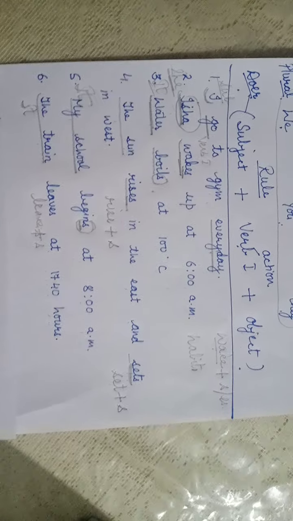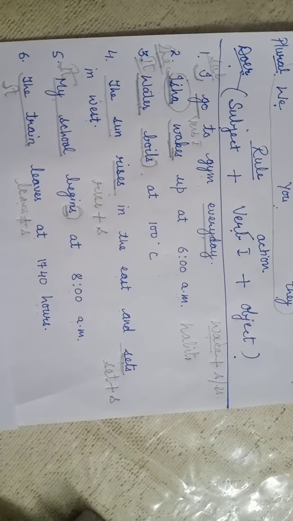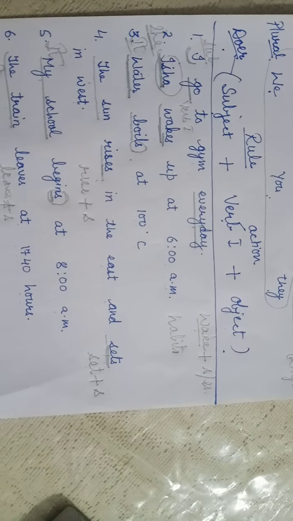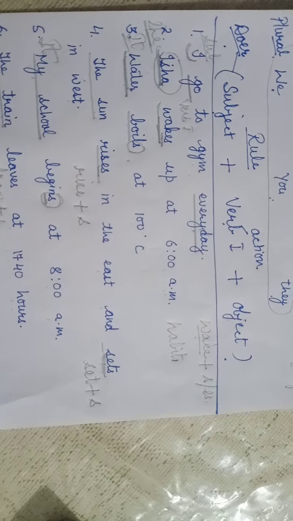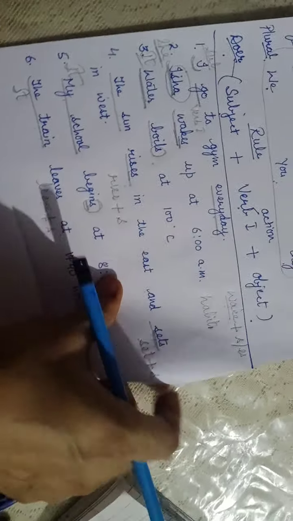So children, I have given these 6 sentences to you as examples. I'm sure the things are not clear to you yet. Related to this, one more thing I want to discuss with you. Let me start. Now it will be more clear to you.